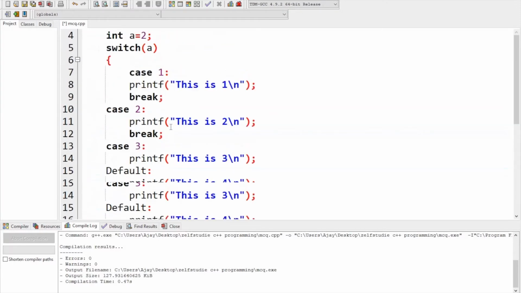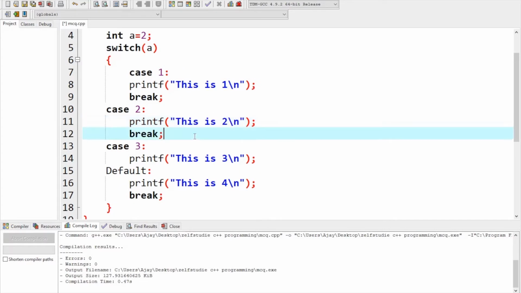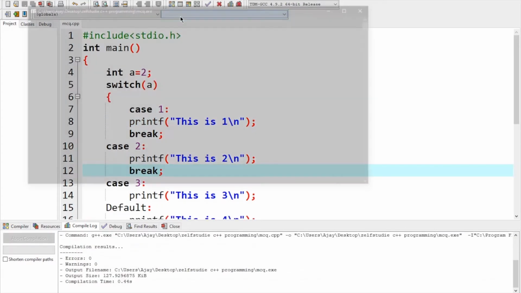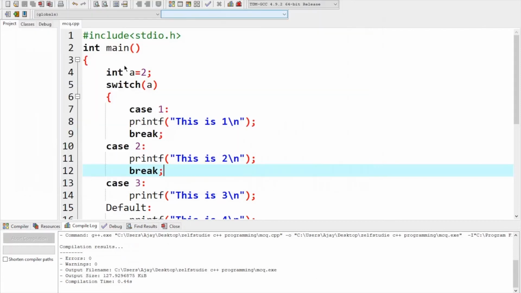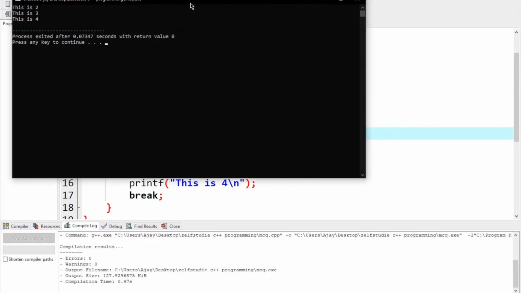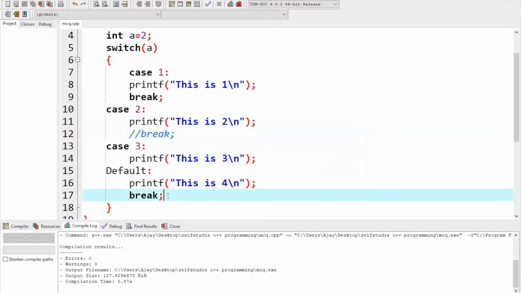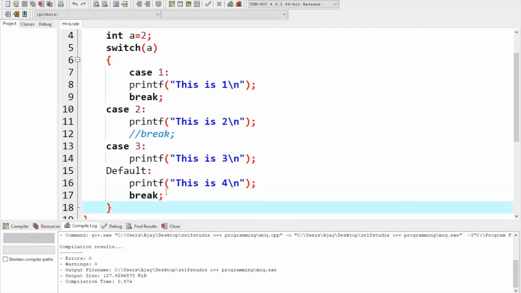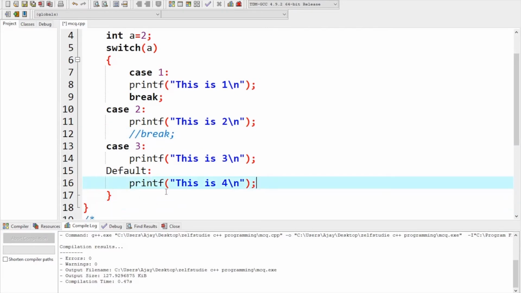If you run this, this is 2 will be printed. So what happens if I remove the break here also? What happens if I comment this break? Yeah, you are right. This is 2, this is 3, and this is 4. All these three statements will be printed, each in a new line. So what happens if I remove a break from here? I'll remove this break. See, there is no problem if you keep a break here or if you don't keep a break here.